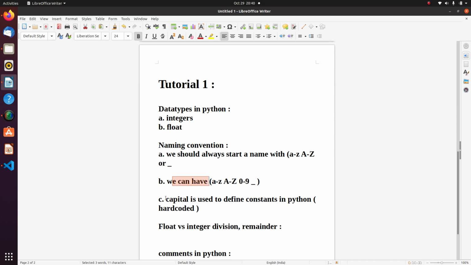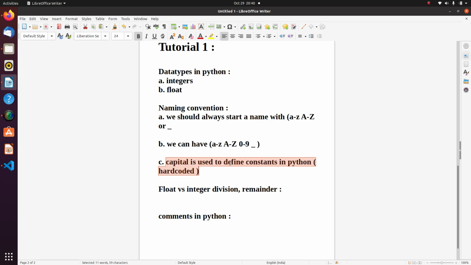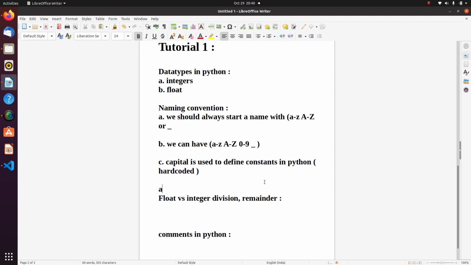And finally this is just a convention, so it is not hard coded. Even if you define a variable or a constant using small letters, that is also acceptable. So there is no check in Python, but yes, this is a convention which we should always follow as a good programming practice. Now let's move to the section on arithmetic operations in Python.